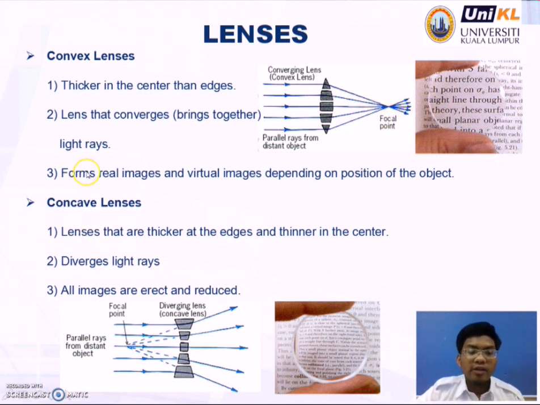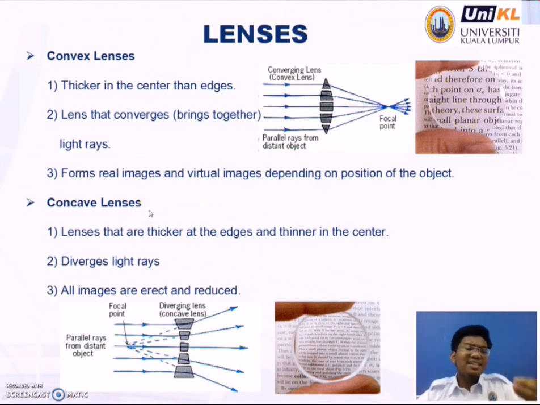And then the last is that it forms real and virtual images depending on the position of the object. Okay, this is a convex lens, which means that real images are formed and it will form a bigger size of the image. Okay, how about the concave lens?